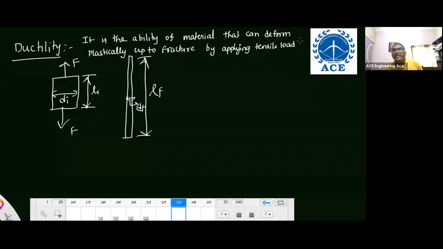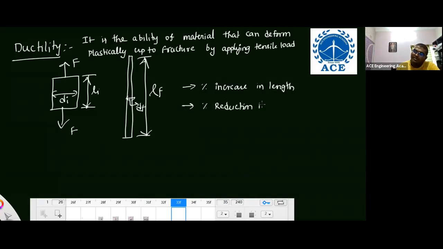Ductility is the ability of a material to deform plastically up to fracture by applying tensile load. How can we measure this? Length is increasing and cross-sectional area is decreasing. So it is measured by percentage increase in length and percentage reduction in cross-sectional area. Remember these two. And malleability means what?